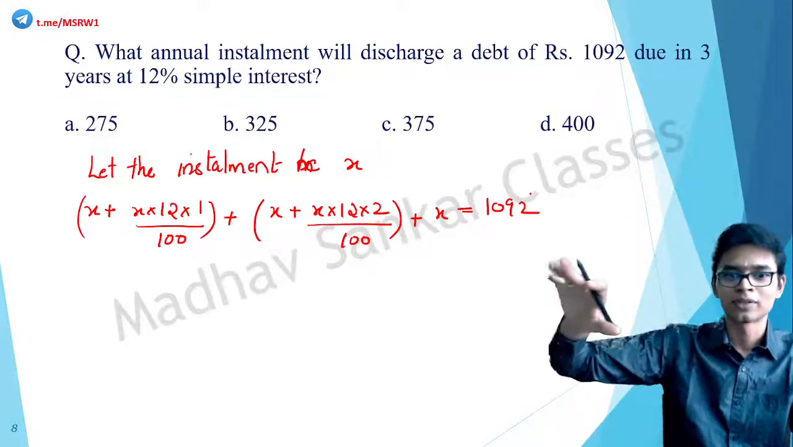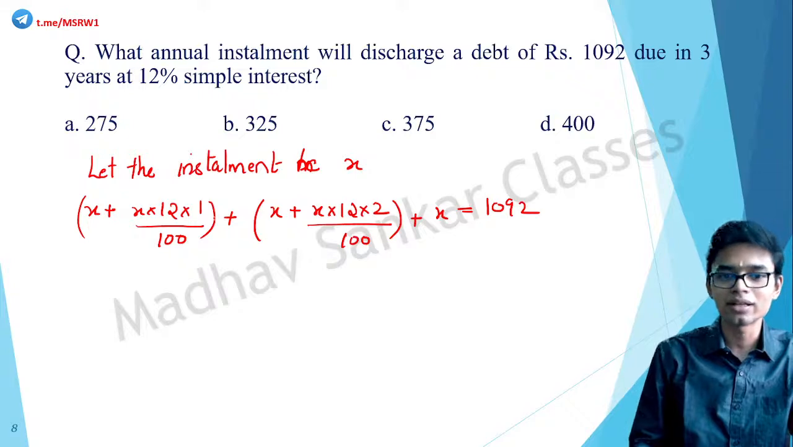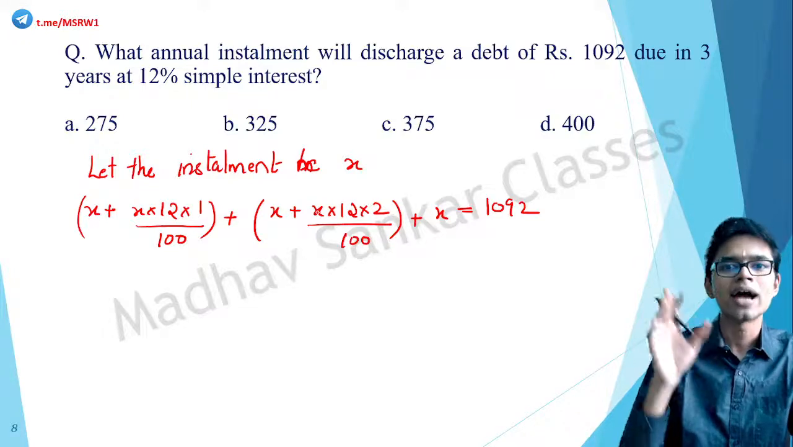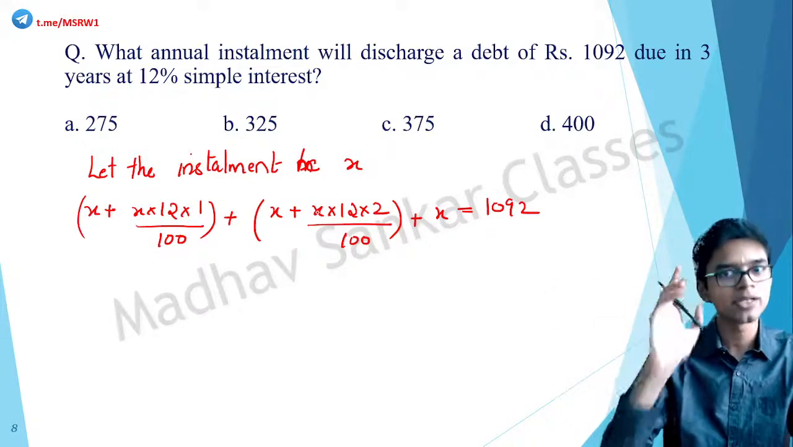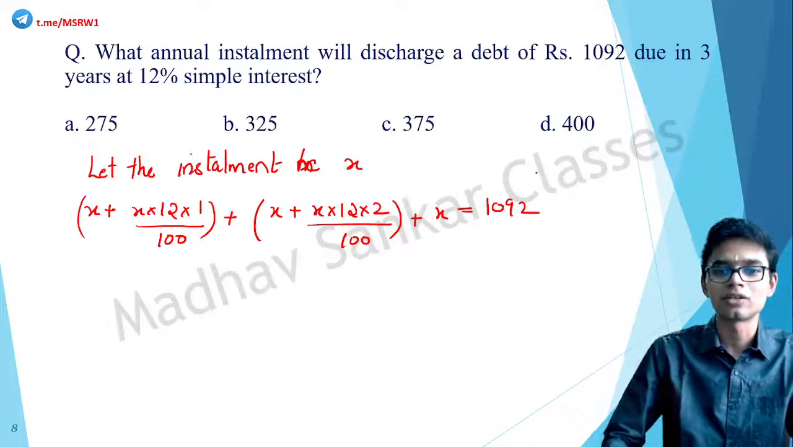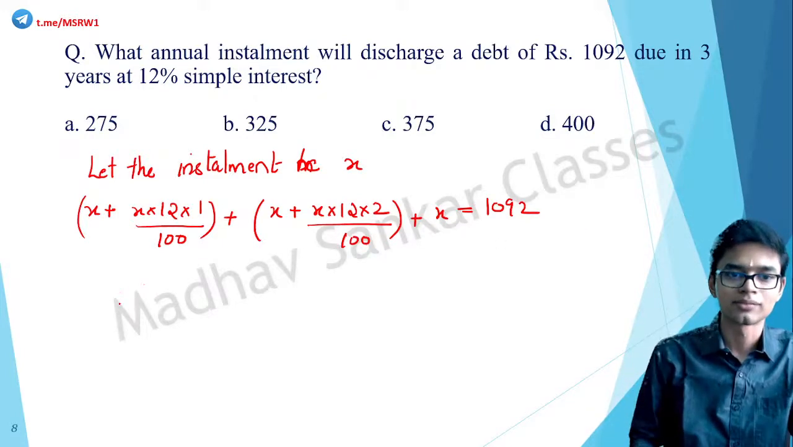It's over. So there are 3 installments in total. Each time you have to take in the interest along with that for the first 2 years, and at the third year that one installment is given and it's done. The debt is finished. So the total value is equal to 1092. Got this? Now solve for X.